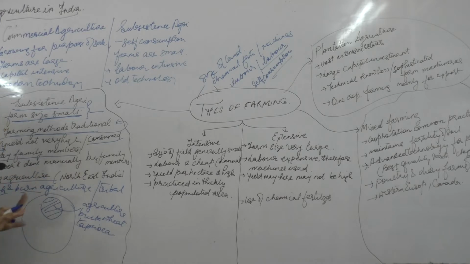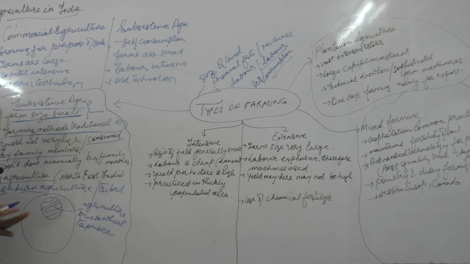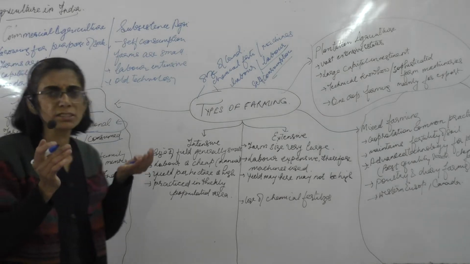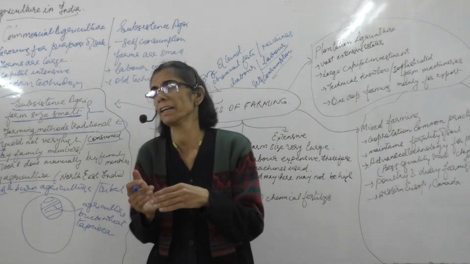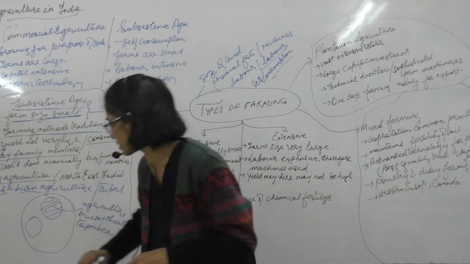They don't use any kind of machines or agricultural implements, not even a hoe or other such things. We are calling it shifting agriculture because once they feel that the land is not sufficiently fertile, the farmer may move to another piece of land.